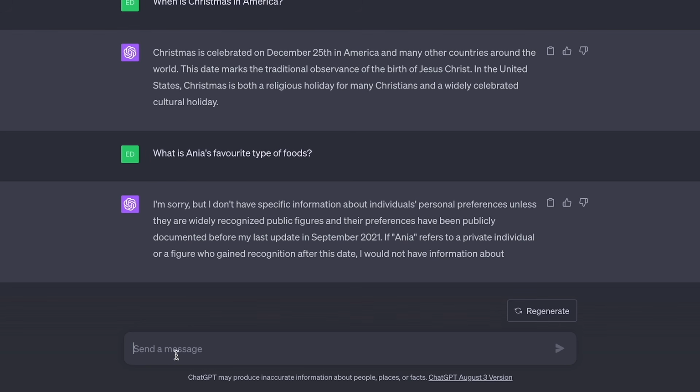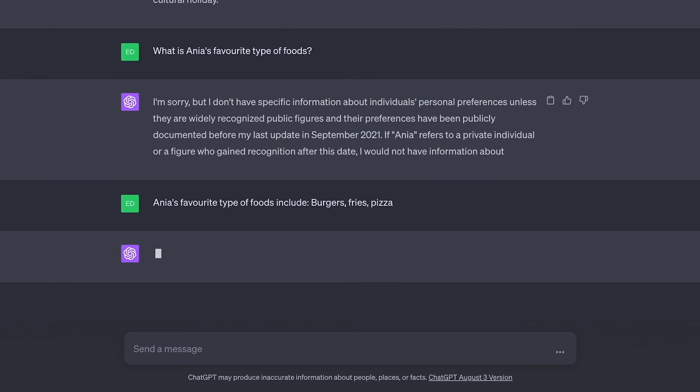I'm going to feed it in a tiny bit of data. Anya's favorite type of foods include, sorry about my English, let's go with burgers, fries, I love fries, pizza, and hit enter.